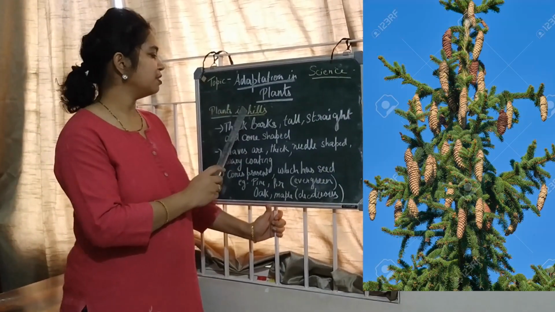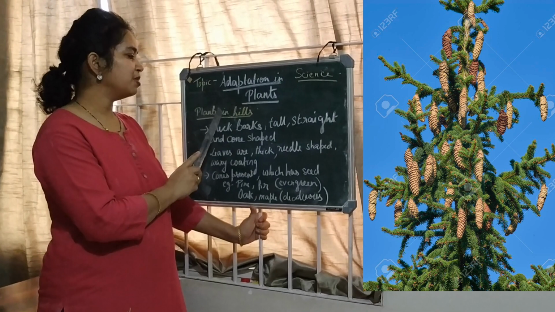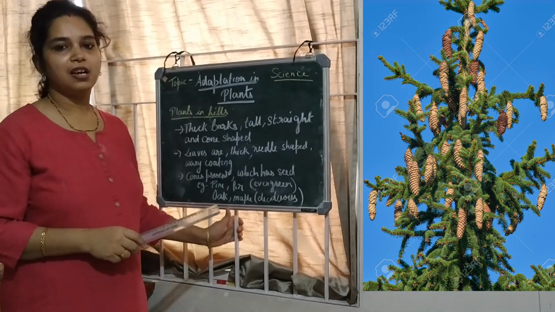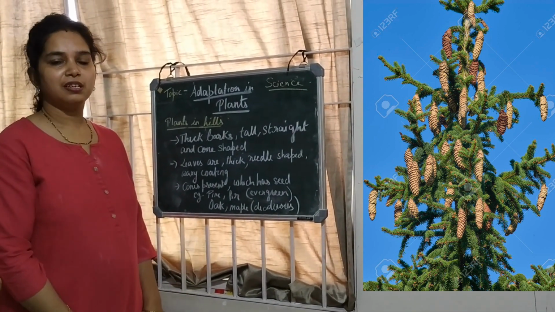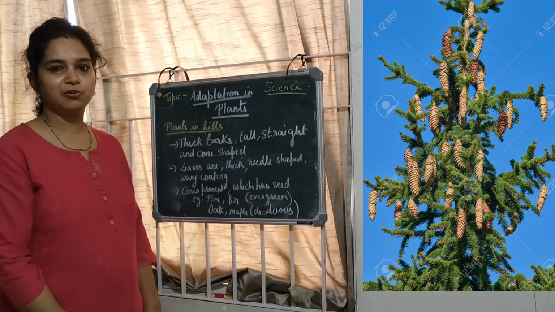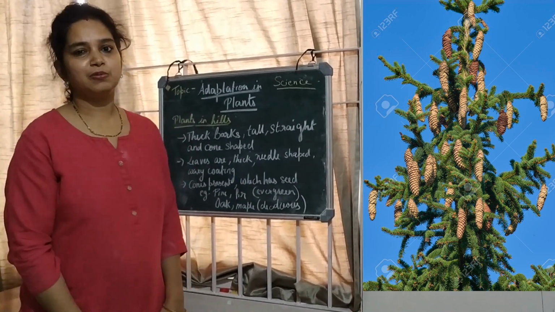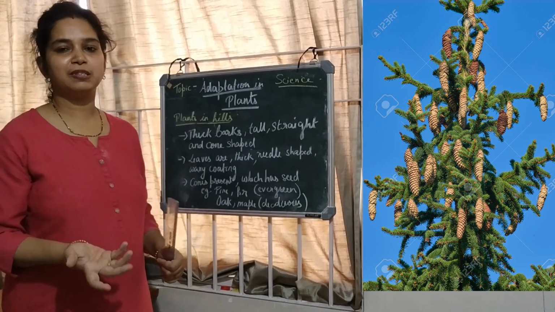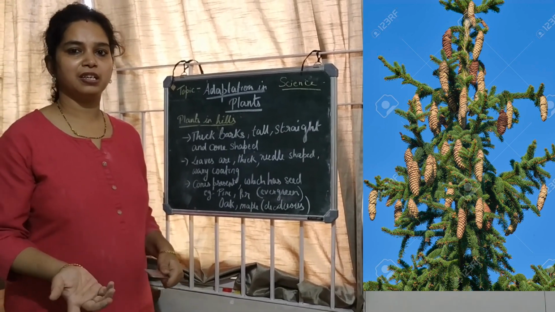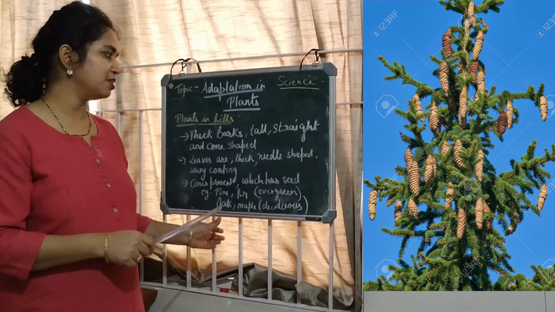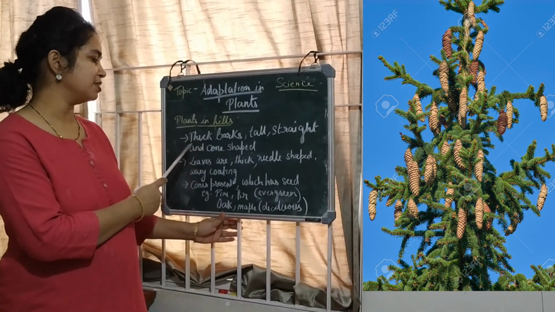Now let's learn about the plants that grow in hilly regions. As you know, in the hilly regions the temperature is very cold. In some areas there is snowfall too. So you might have visited places like Ooty, Darjeeling and Kashmir. These are the hilly places.